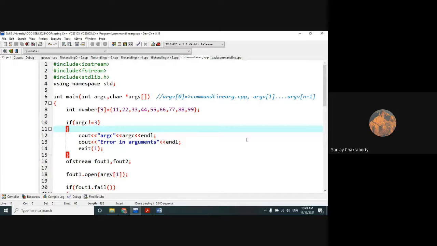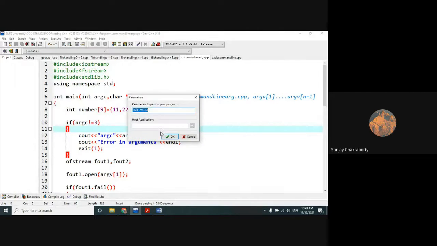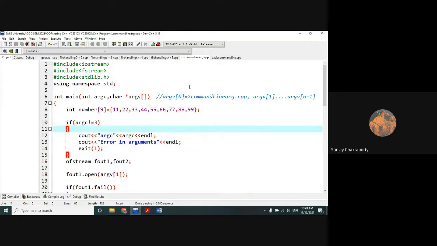So these two file names I have provided as command line arguments. Here, instead of providing direct input values, we are providing the file names as command line inputs into our program. Within this execute parameter, I have passed the first file name, odd, and then, by giving a space, the second file name, even. Clear? So within argv of 1, the odd file name will be stored, and within argv of 2, the even file name will be stored. Argv of 0 is dedicated to the program name by default.